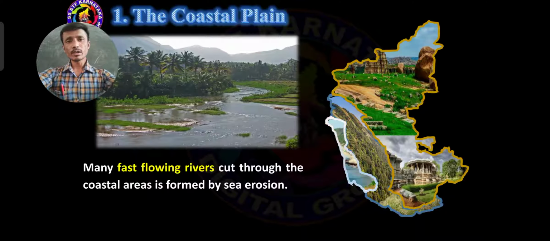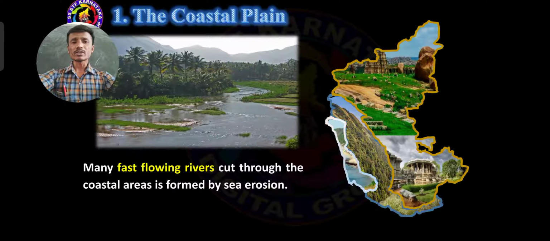You know soil erosion. So mainly the fast flowing rivers, especially in the coastal areas, are formed by sea erosion. What is the meaning of sea erosion? The process of eroding or being eroded by wind.